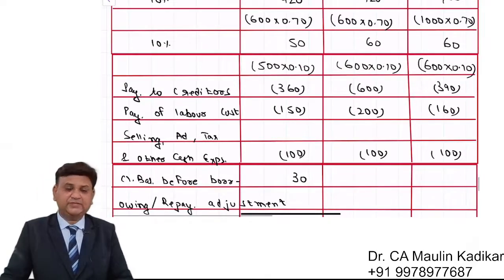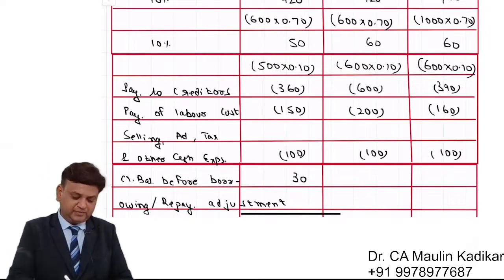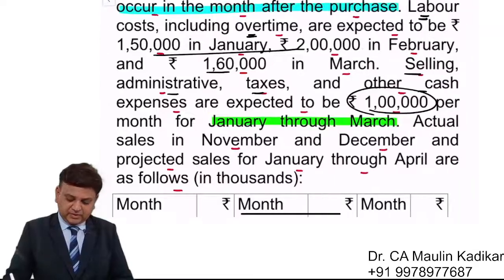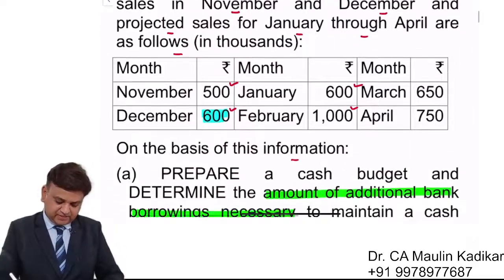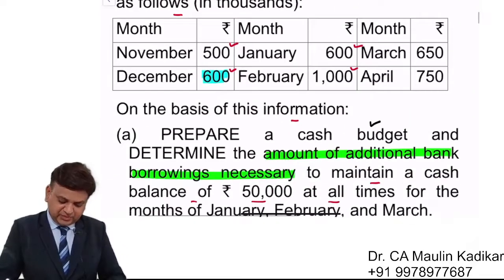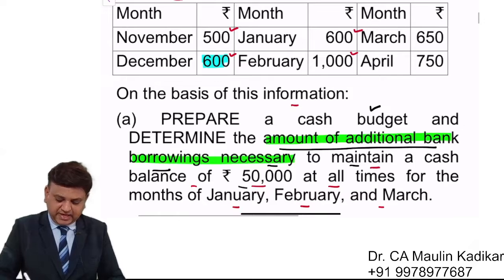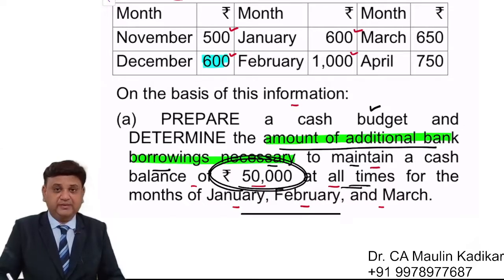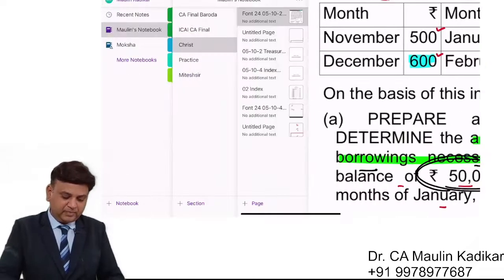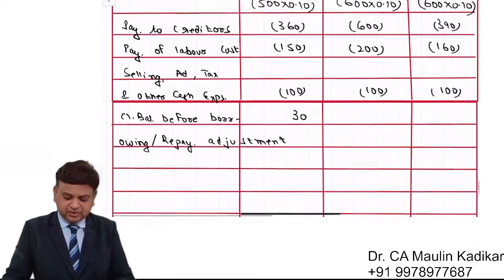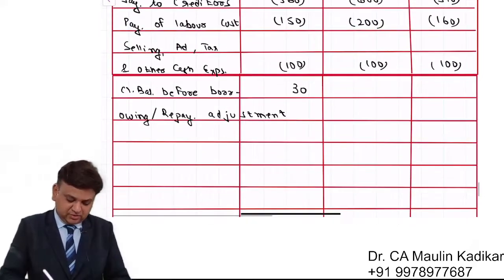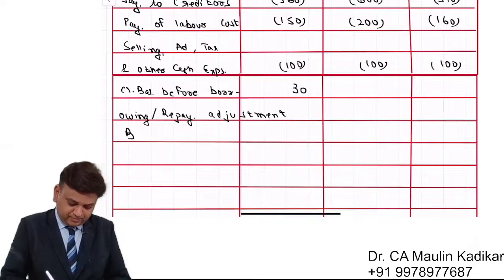The closing balance of 30 is less than 50,000 rupees. The question is providing the information like this. You are required to prepare the cash budget and determine amount of additional bank borrowing necessary to maintain a cash balance of 50,000 at all times. We understand that the 30,000 rupees is less than 50,000. So we have to borrow. There is no repayment right now.